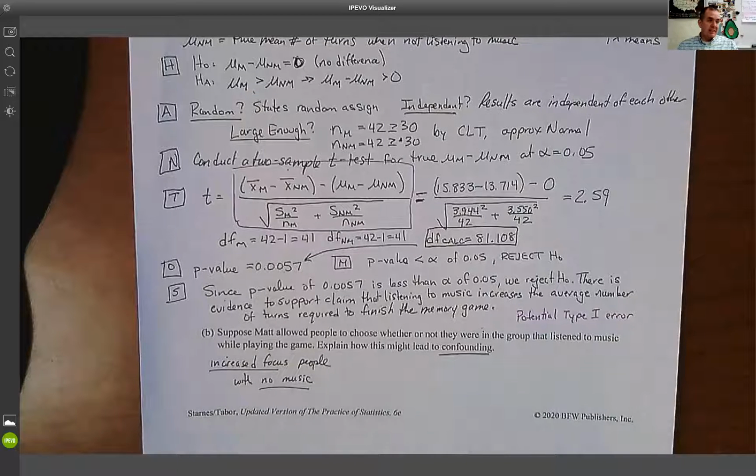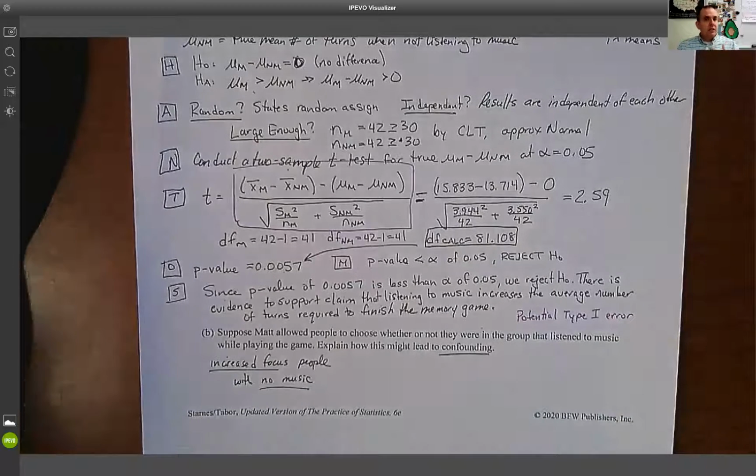So for example, when I say you get to pick what group you're in, what do you think the no music people might have in common? Well, the people who don't listen to music might also have an increased focus. They might have more of a desire to focus on the task at hand. Well, now, what does that mean? Does that mean the fact that they're not listening to music is what made them have fewer turns? Or is it the fact that they had an increased focus that led to them having fewer turns? So that's a confounding variable.